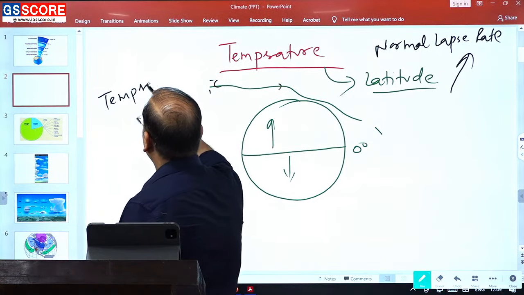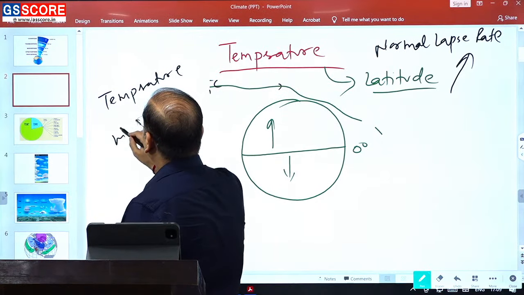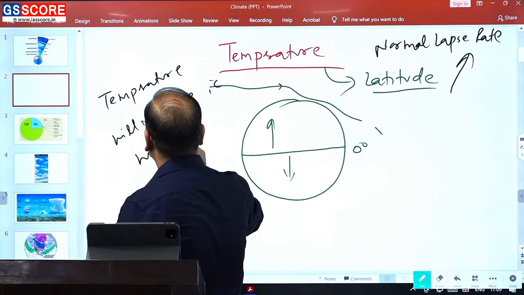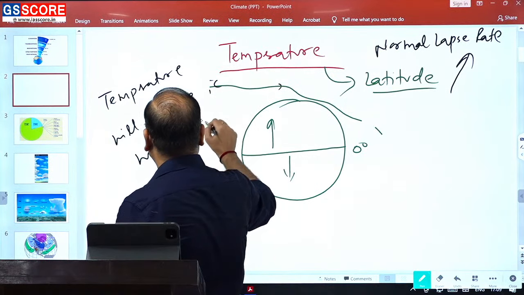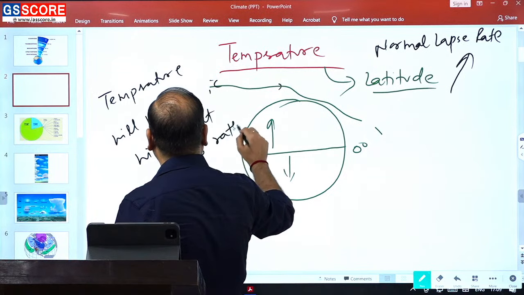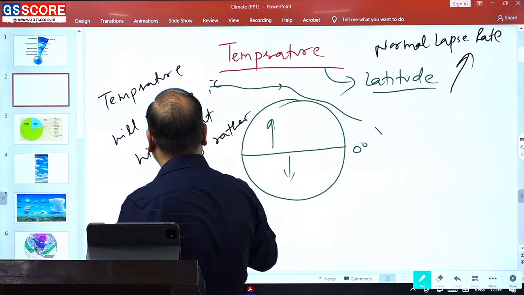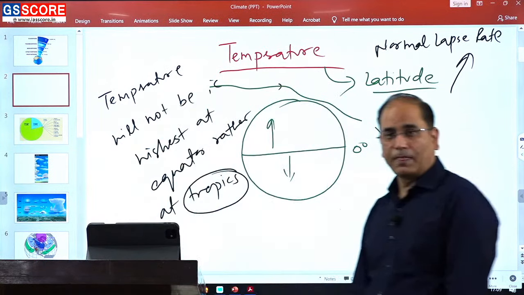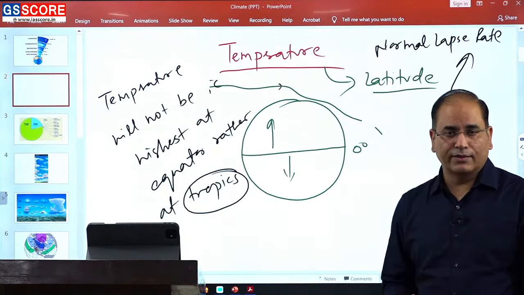So, this thing that you need to know, temperature will not be highest at the equator, rather at tropics. So, important fact. Temperature will not be highest at the equator, it will be at the tropics.